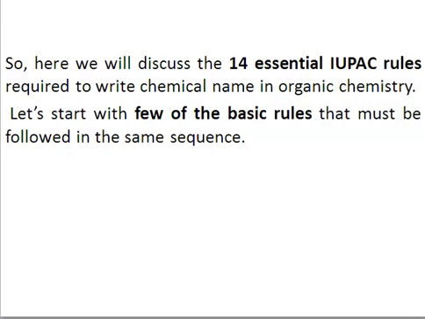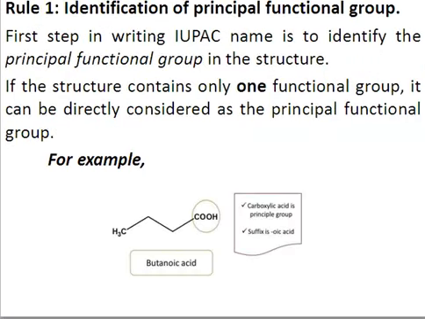So firstly we'll discuss the basic rules which are fixed for all organic compounds. Rule number 1: you have to identify the principal functional group, right? If the structure contains only one functional group, then that is directly considered the principal functional group. For example, here we have a 4 carbon long chain. With a 4 carbon long chain, you know from IUPAC nomenclature for alkanes, the name is butane.